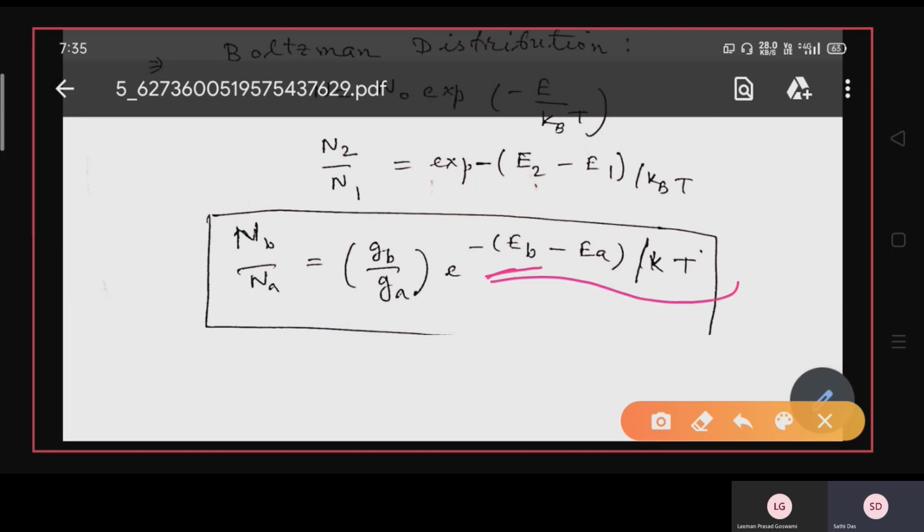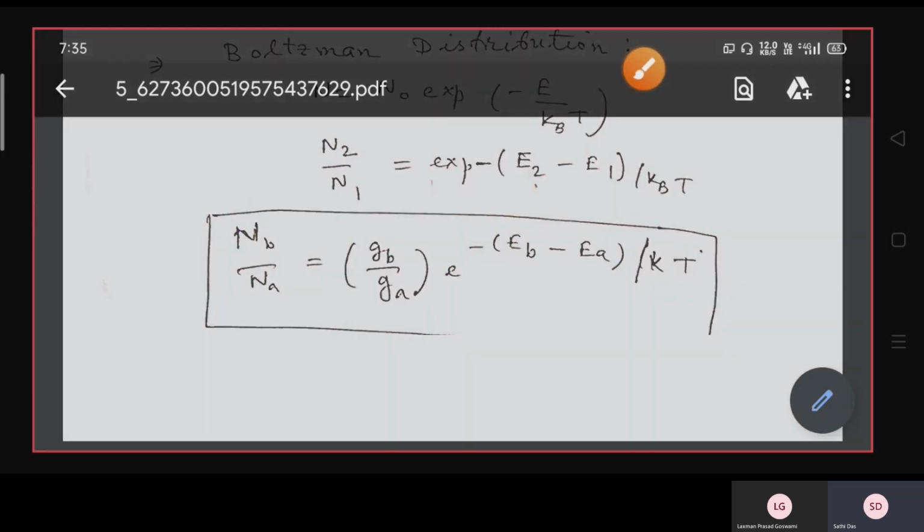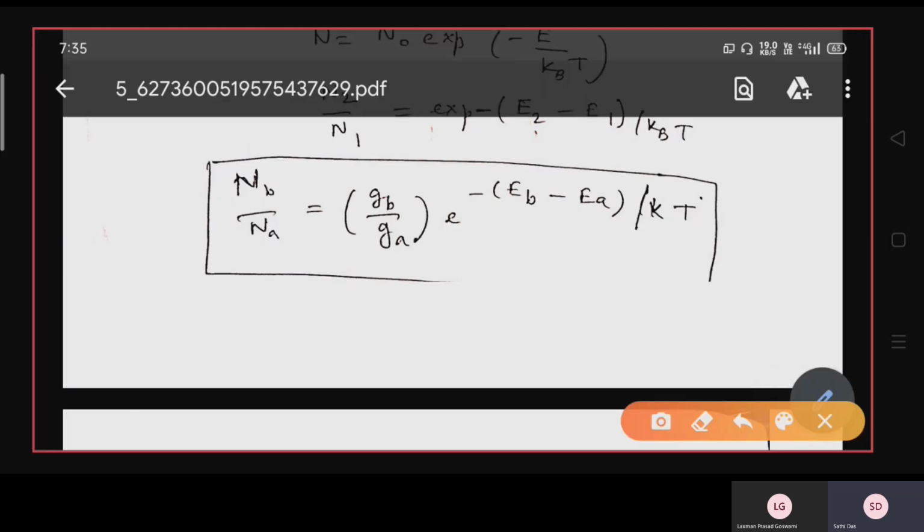Okay, so always remember the physics of this formula: NB, the number of molecules or atoms in the Bth state, will be lower than in the Ath state, where A is the lower state and B is the higher excited state. GB and GA are the degeneracies, GB associated with the level EB, and GA the degeneracy associated with the level EA, where the population is NA.